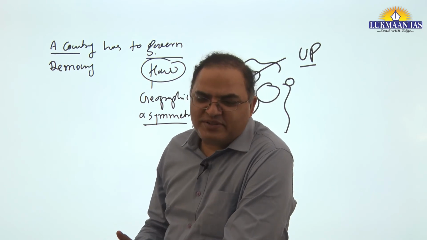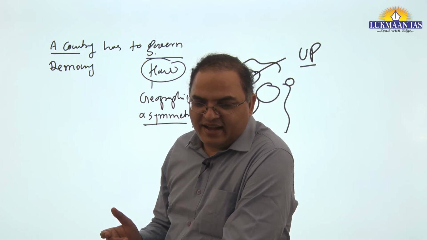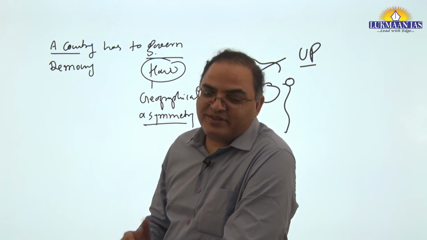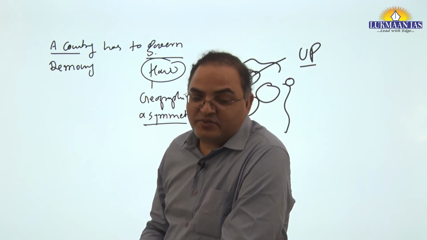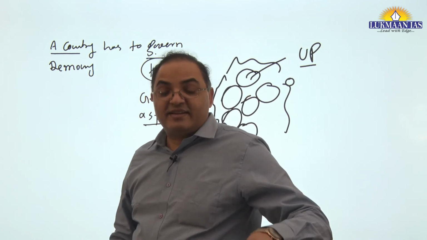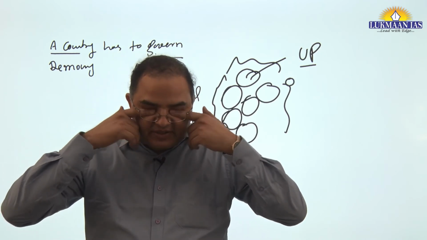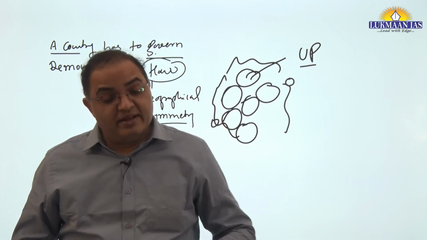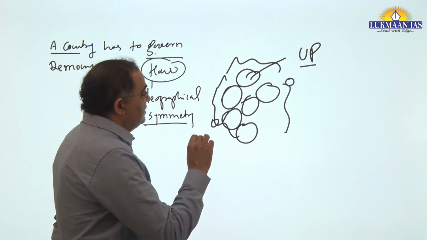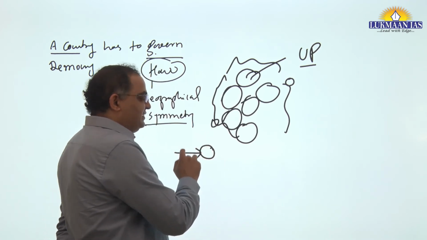So should language and culture become the basis for the creation of a state? Rather, you should protect the language and culture, but not by creating a state. Otherwise, create 500 states then. Anyhow, it was a wrong development, but certainly I don't want to go into this, otherwise it will drag us to a different level. Means, see, protection of a language should not be the basis for creation of a state.